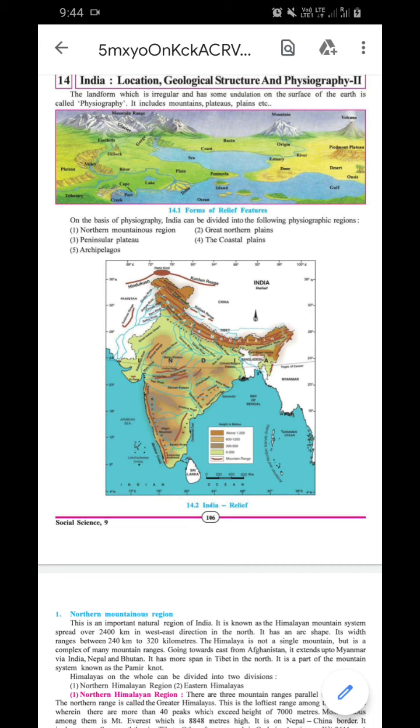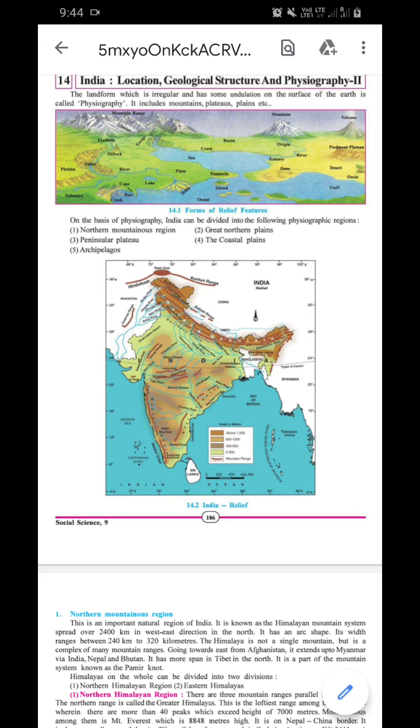Going east from Afghanistan, it extends up to Myanmar. It means on the west side it starts from Afghanistan, and on the east side up to Myanmar; it is spread across India. Okay. The Himalaya will also cover Nepal and Bhutan. It has more span in the north, in Tibet. Tibet is located in the north part of the Himalaya. It is a part of the mountain system known as the Pamir Knot.